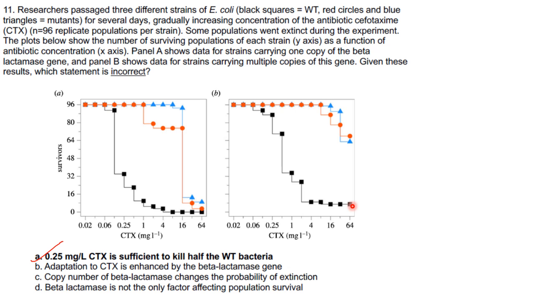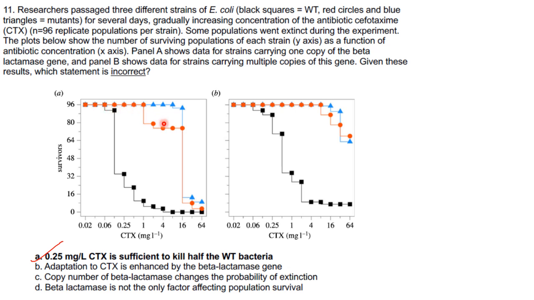Now why is such a condition there? Because panel A has only one copy of the beta-lactamase gene, whereas panel B has multiple copies of the gene. So it will produce more beta-lactamase protein. More beta-lactamase protein means it will degrade the cefotaxime antibiotic, and the bacteria will become resistant to the antibiotic and survive. That is the difference.